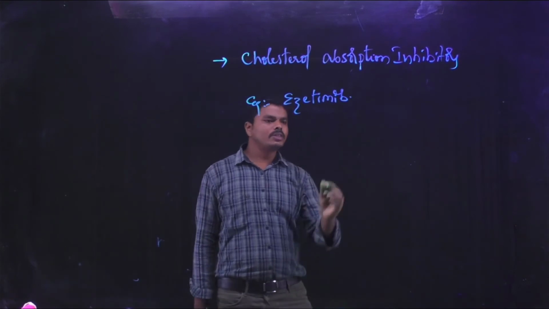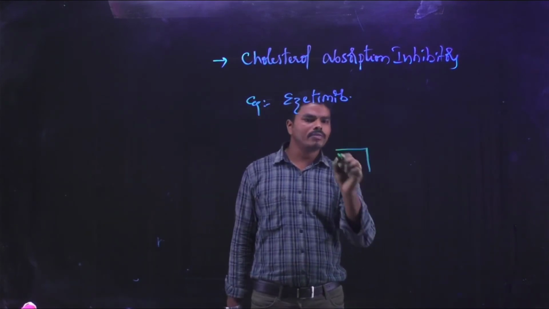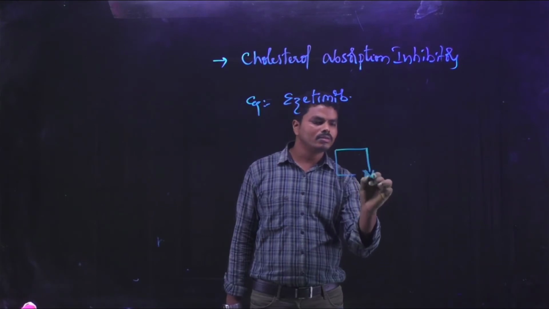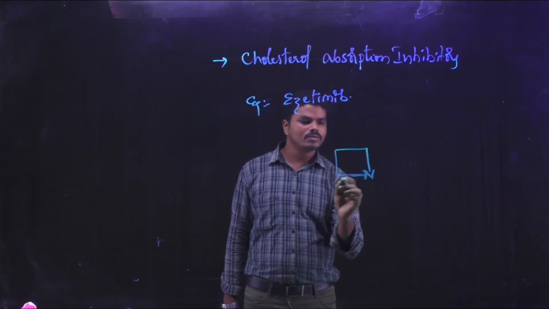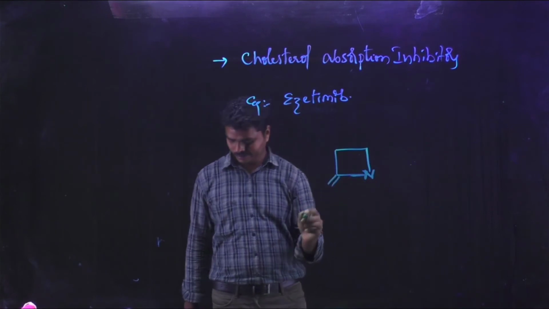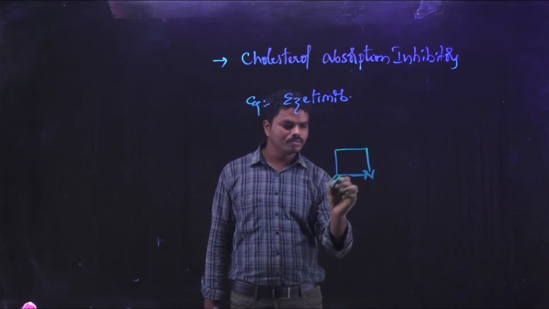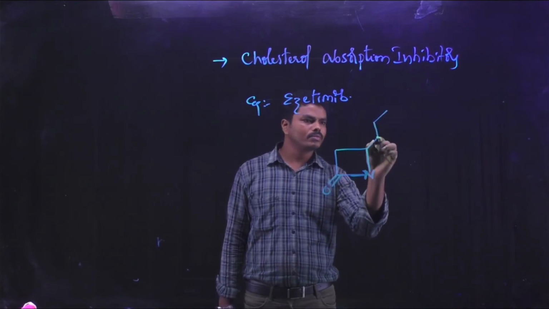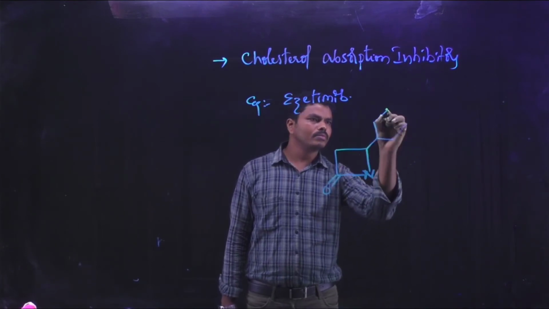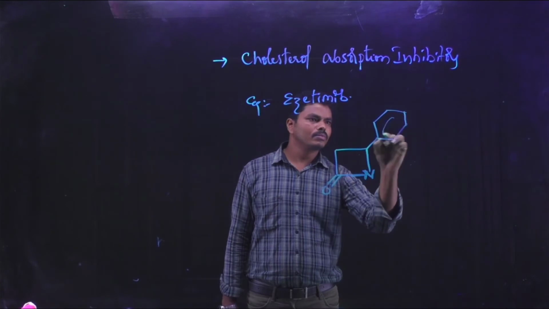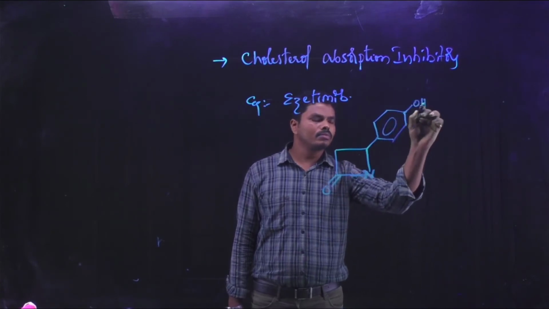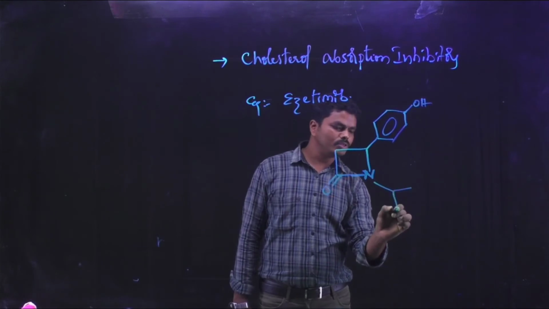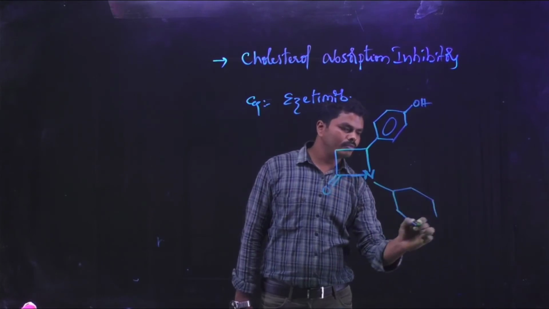When you see the chemical structure of ezetimibe, it consists of a quaternary nitrogen, and to this quaternary nitrogen there is a substitution of a fluorophenyl group.